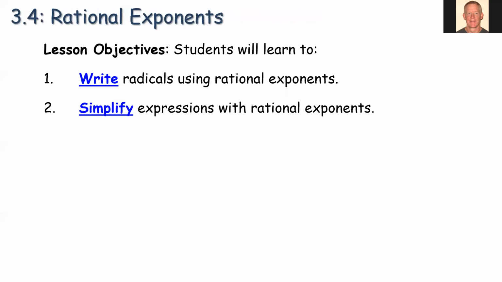All right, so that's it for rational exponents. Probably the first time you've seen these, but they're not complex. We just have to remember that the index becomes the denominator, and the exponent, whether it's inside as part of the radicand, or we're raising the whole radical expression by that power, that becomes the numerator. And to simplify, we just write them as a radical expression first, and then apply what we already know about simplifying. All right, that's it.